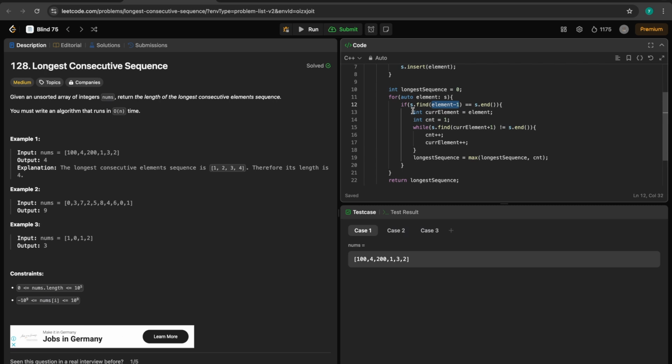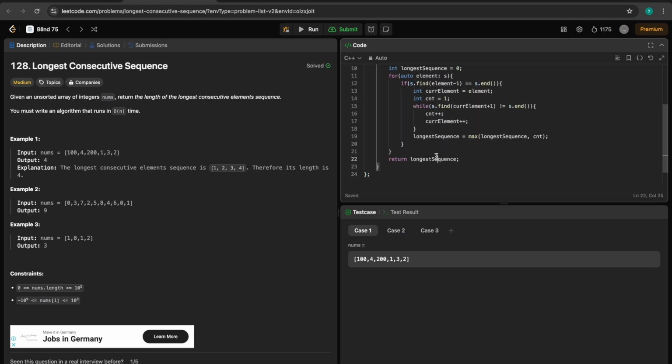So it will search, mark the current element, and maintain the counter because that current element needs to be counted. Then we will check whether the next consecutive element, current plus 1, is present in the set. If it is present, increment the count, and increment the current element as well, because we need to search the next consecutive element. And at last, we will be storing it in the max count. So at the end, we will be returning the longest sequence.